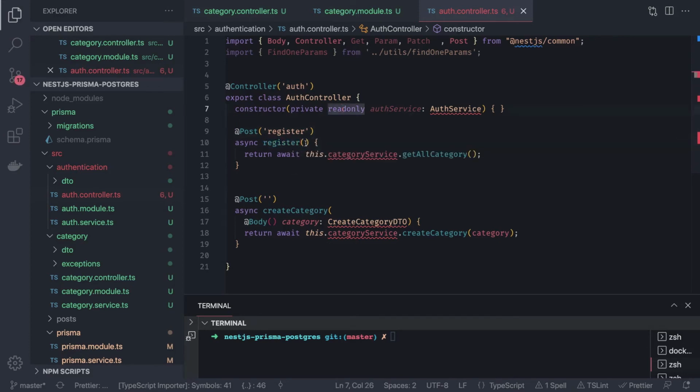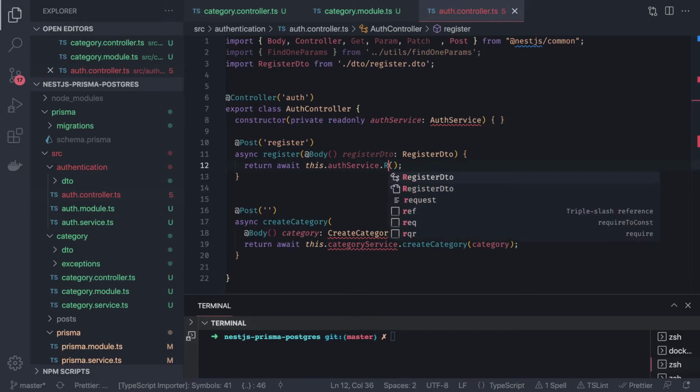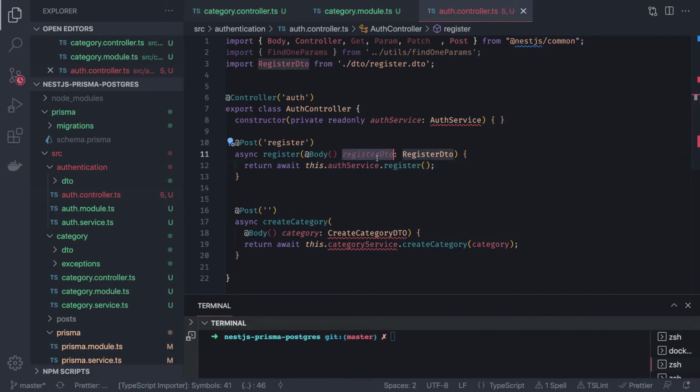And what we are getting inside body is the register DTO, and it is of type register DTO. Okay, and then we are going to write auth service dot register, and we'll just pass this data. Now this service will decide what needs to be done.